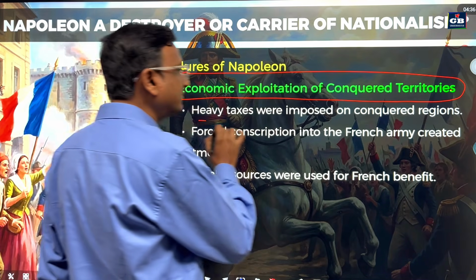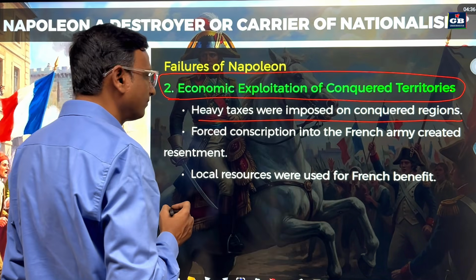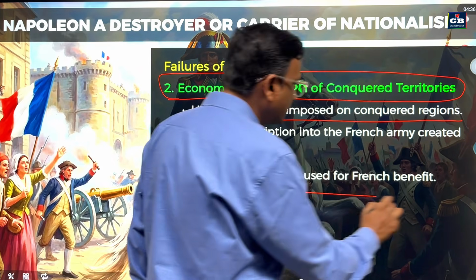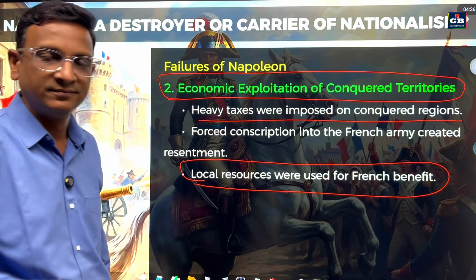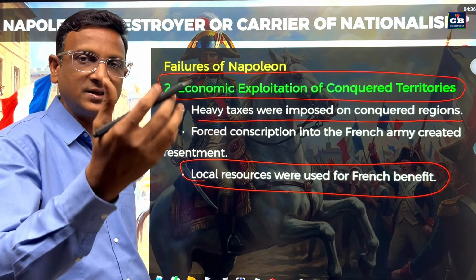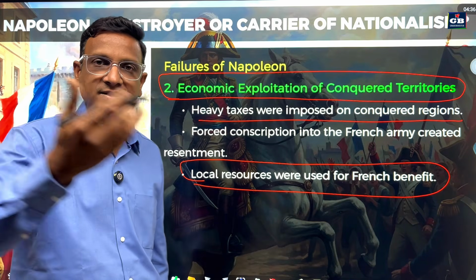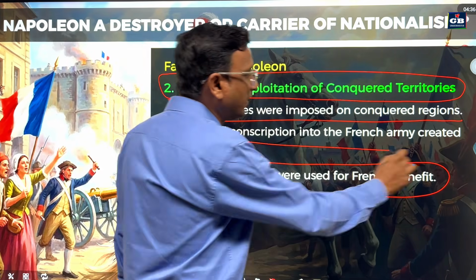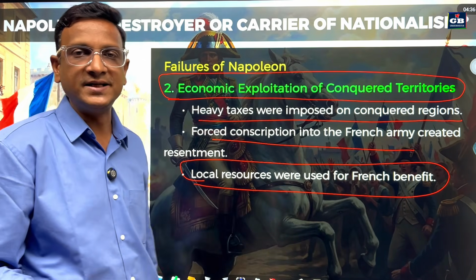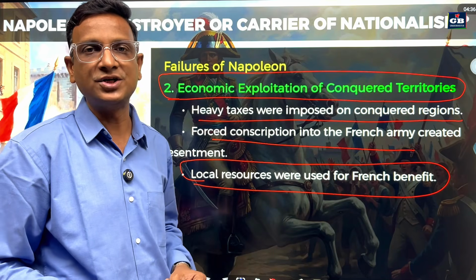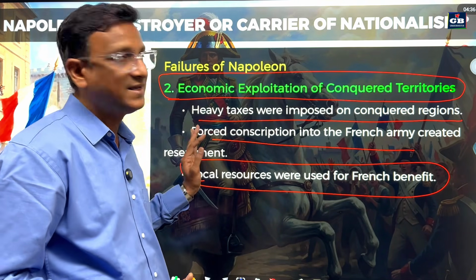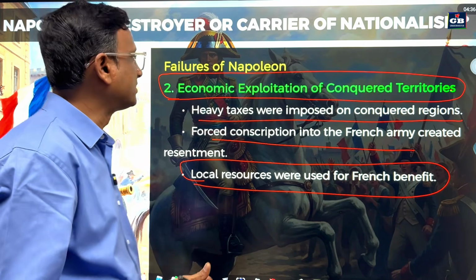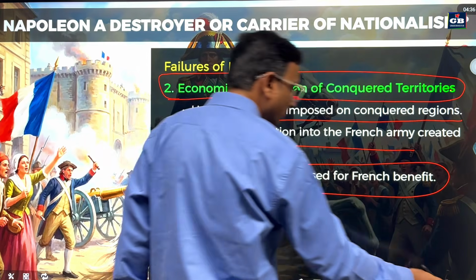So heavy taxes were imposed on conquered regions, and local resources were used for French benefit. And there was forced conscription into the French army. From the newly conquered territories, people were forced to join the French army. These things were not liked by the people, which made some disappointment with Napoleon. So this is a failure.